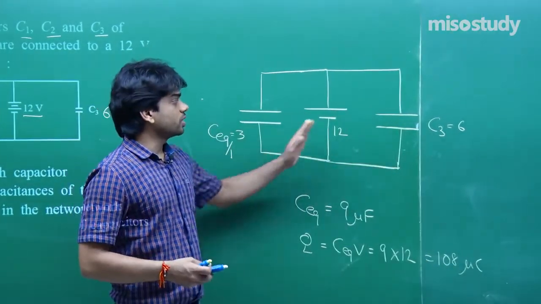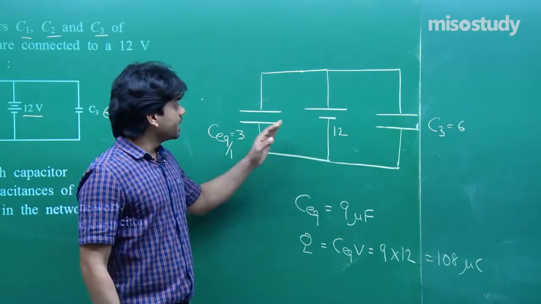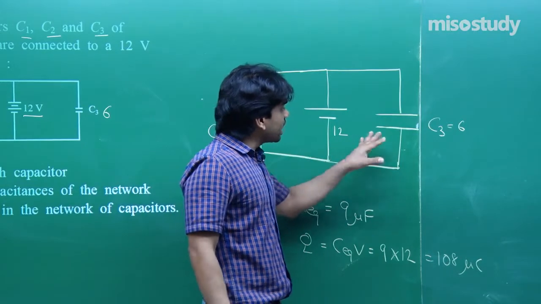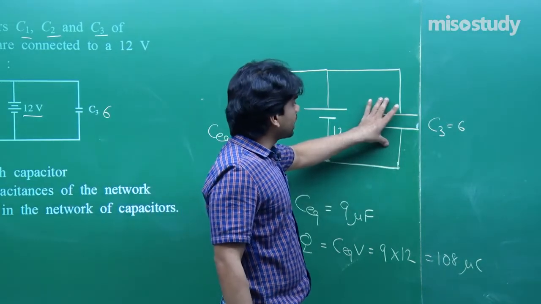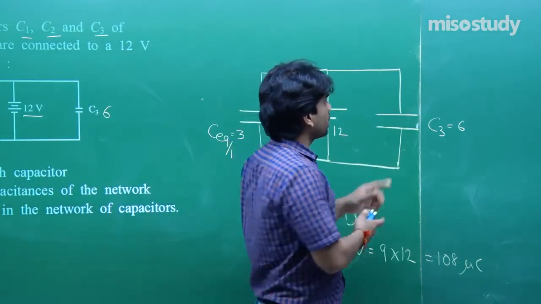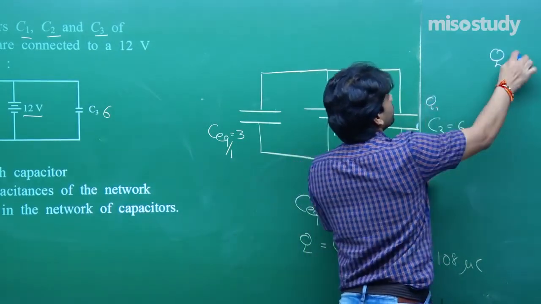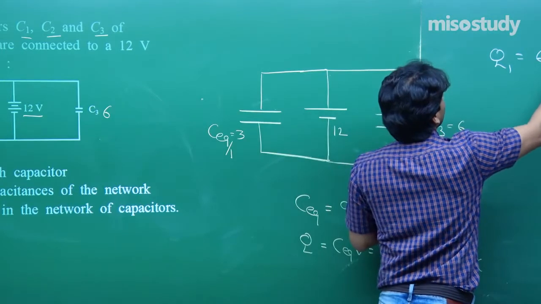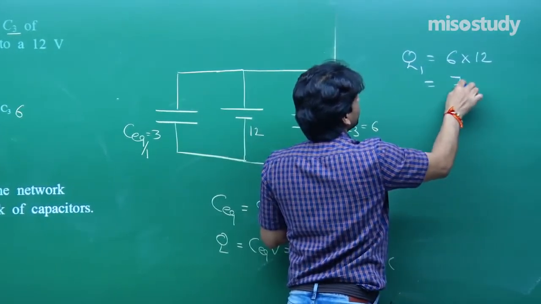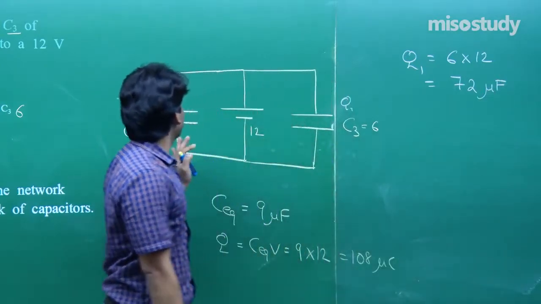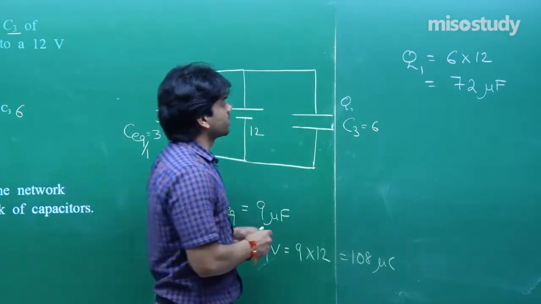It has to distribute itself. First of all, let me distribute here along these two. Now understand that the potential on this part is equal to 12. So the charge coming on this will be, let's say, Q1. So Q1 is equal to 6 into 12, that is 72 microcoulomb, and here 3 into 12, 36.